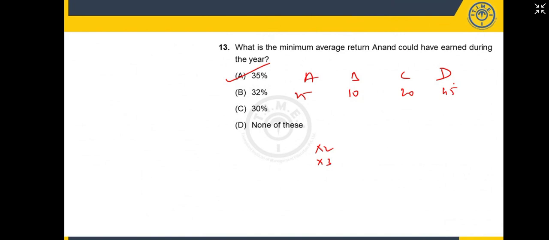Instead of getting 45, if I multiply by 3, I'll get 135. Will it be a minimum or a maximum? Maximum. So to get the minimum, what number should I multiply by 3? 10. Then next, 2 to 20. And then I added all these numbers and divided by 4. That gave me the average. Okay, sir, got it. Thank you. Welcome.